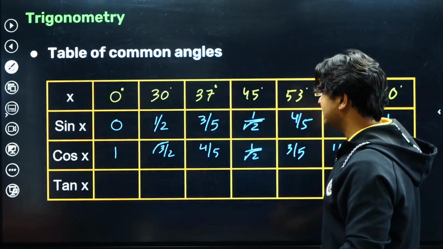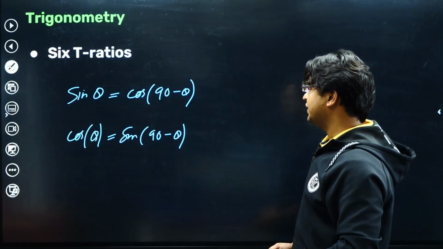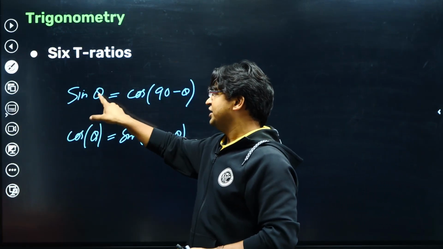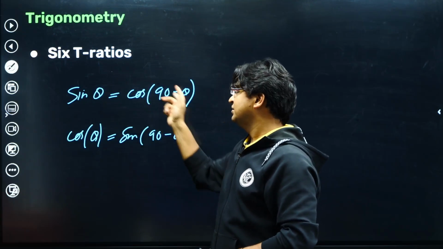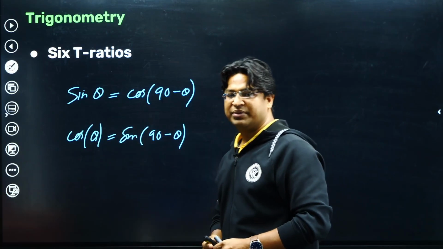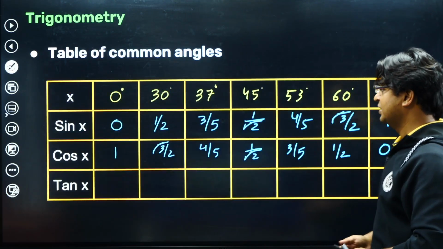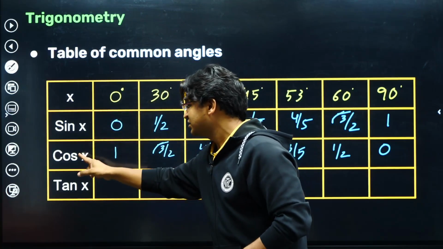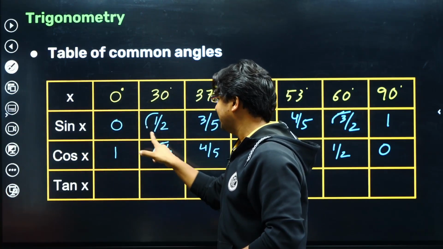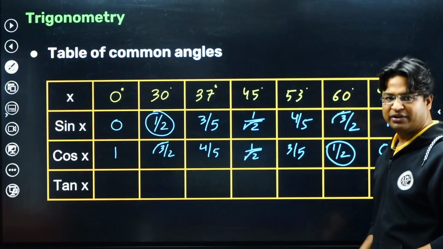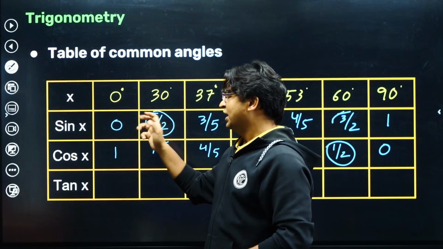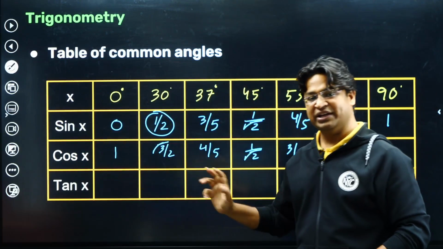Okay, so therefore what we can say is that if you change this angle to 90 minus theta, then sine becomes cos. So that is what is happening here. Sine 30 is the same as cos 60. That's what I'm trying to highlight. Getting it? Sine of any angle and cos of the complementary angle, they are equal.